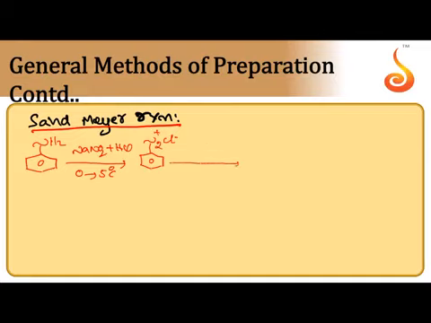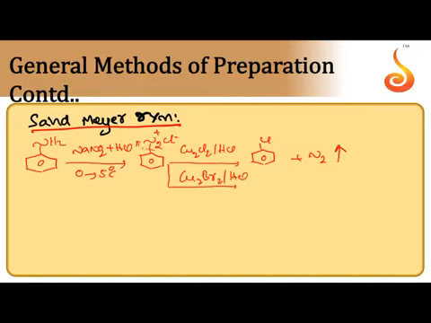After the formation of benzene diazonium chloride, if it is reacted with a cuprous chloride and HCl mixture, N2+ is easily replaced by Cl. We get chlorobenzene, and N2 gas is removed. Similarly, if you want to prepare bromobenzene, cuprous bromide is taken.